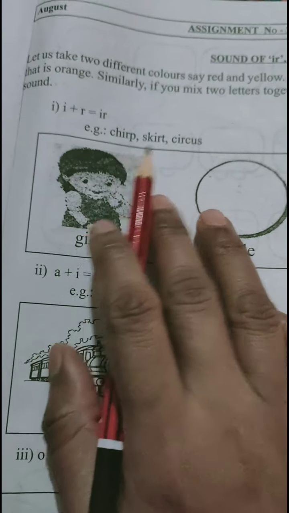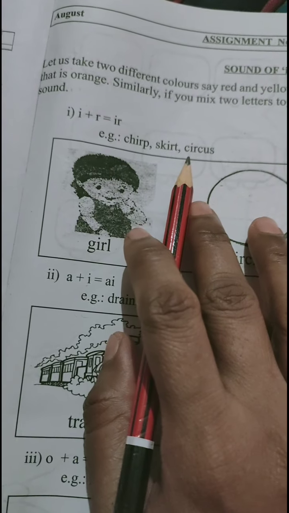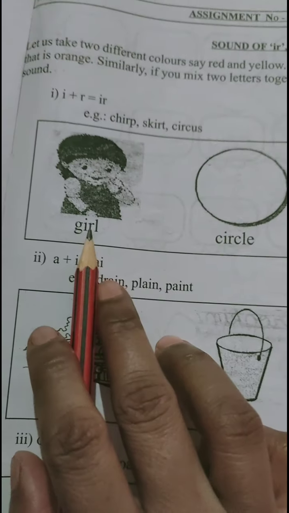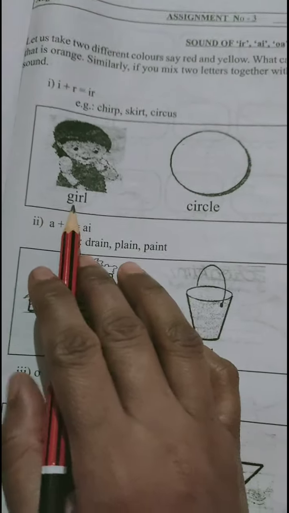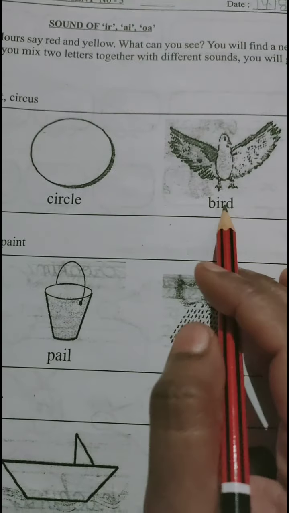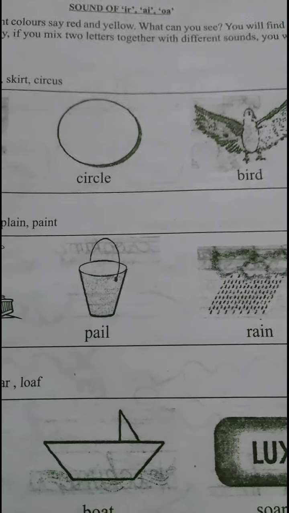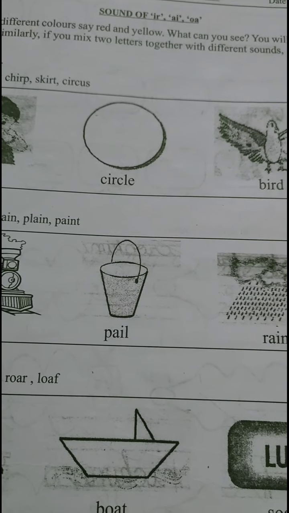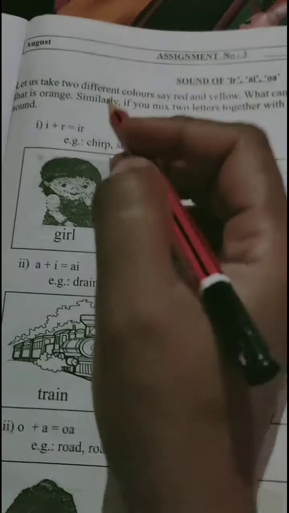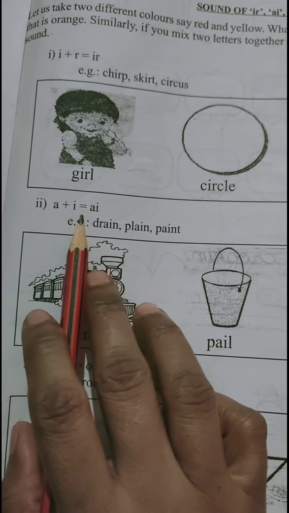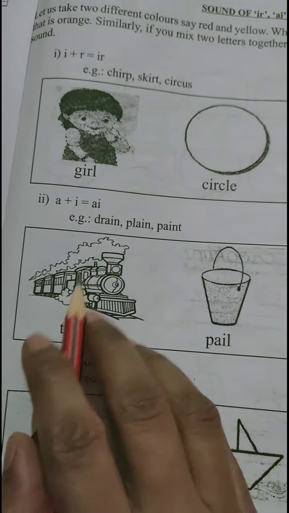Example: chip, skirt, circus. Now we also find girl, circle, bird. You can find other words also with the sound IR. Okay, now let us see a few examples of AI sound.